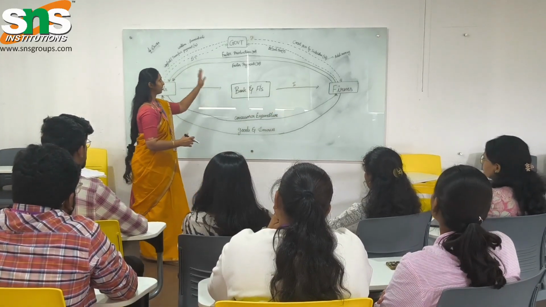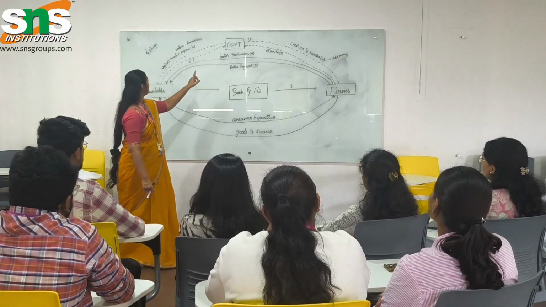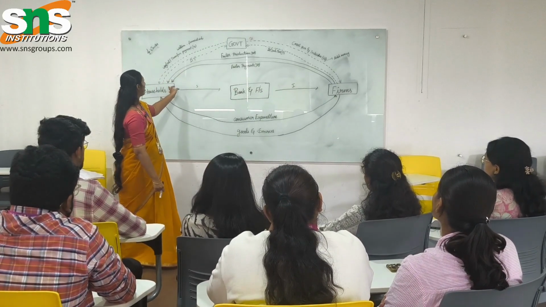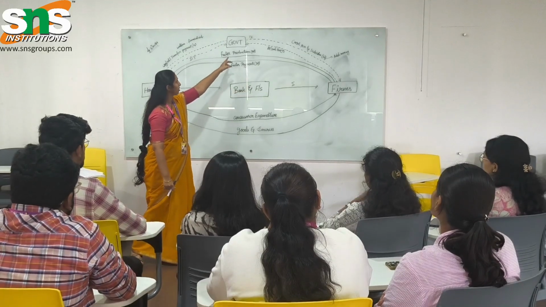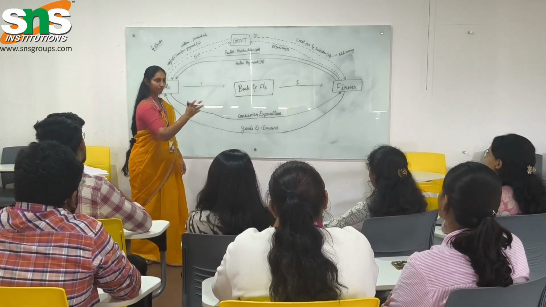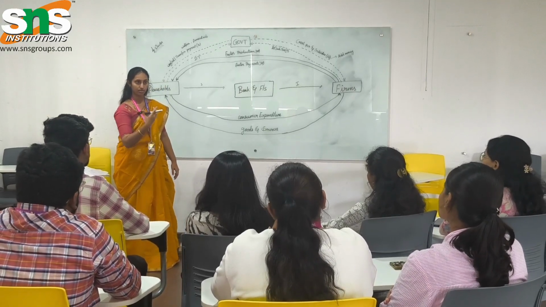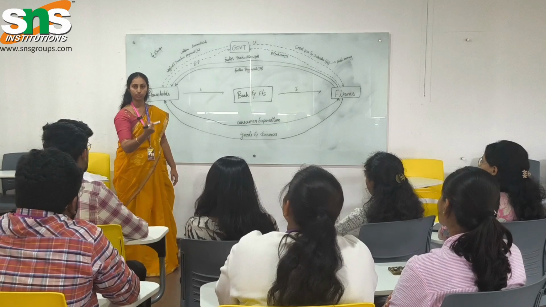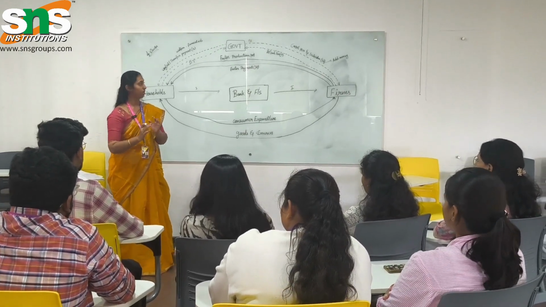Now let us understand about the government. From households, it is mentioned as going to government as DT. DT is nothing but direct taxes. We are paying all kinds of direct taxes, right? Income tax, property tax, all kinds of taxes, as normal households we are paying to the government.